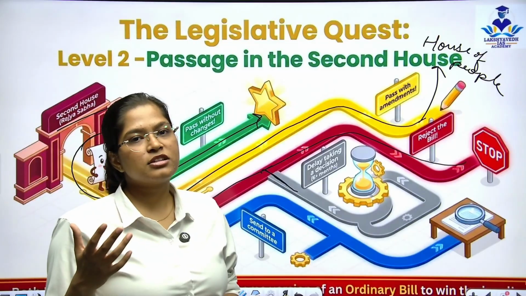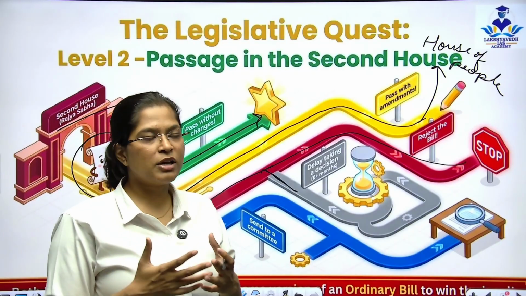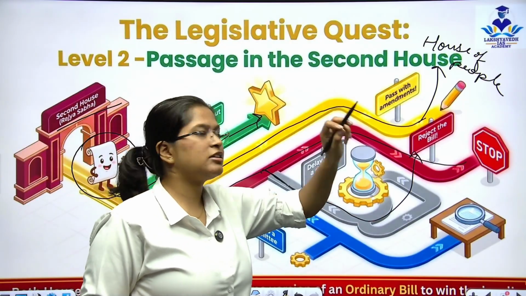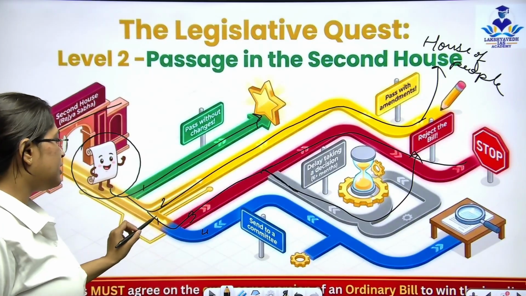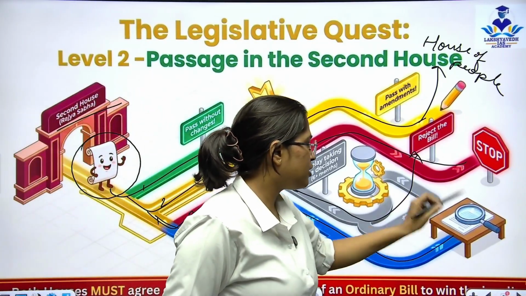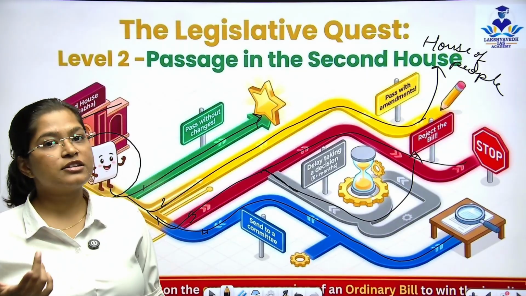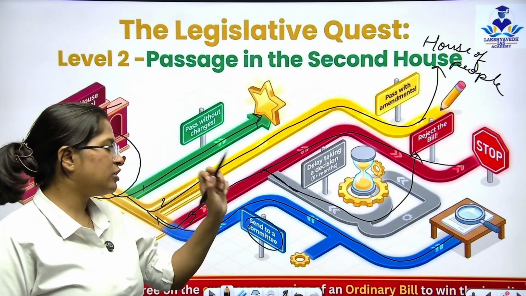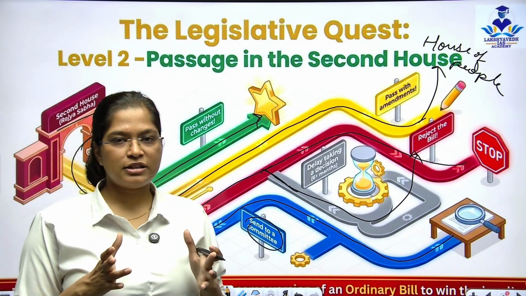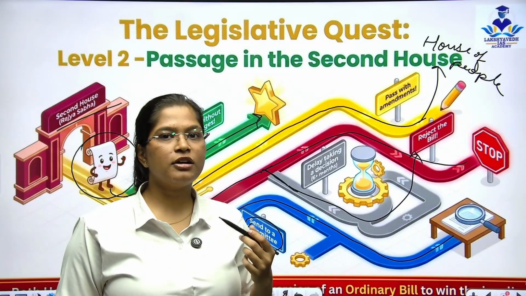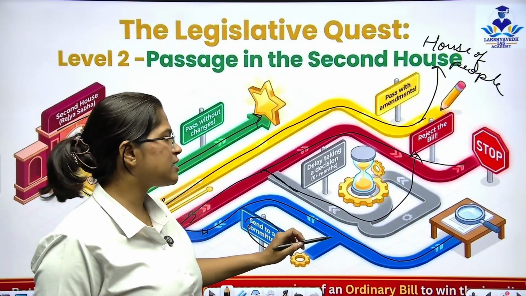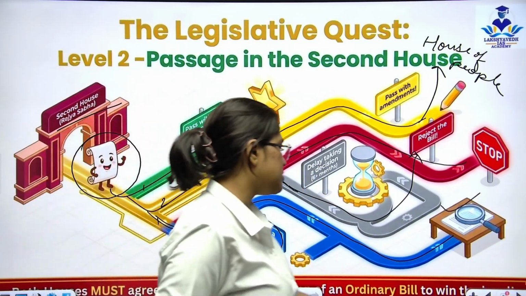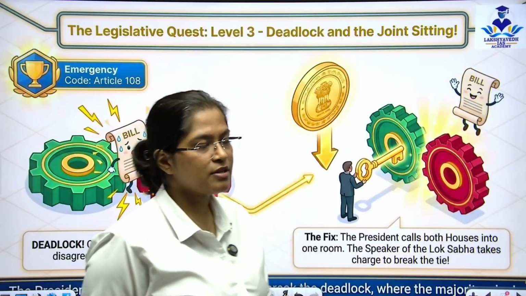If the Rajya Sabha is not taking any action related to the bill for up to 6 months, then the bill basically gets rejected or revoked. That's it. After that comes the checklist part. If the Rajya Sabha is not satisfied by the bill that is passed by the Lok Sabha, it sends it to the committee. There's a committee set up, and the committee reviews whether the bill is right or wrong. If the committee gives assent that yes, the bill is right, then the bill gets passed. This is basically what happens in the Rajya Sabha.